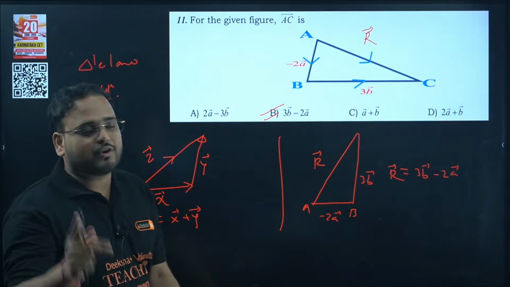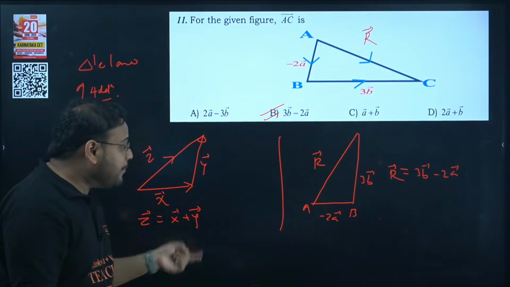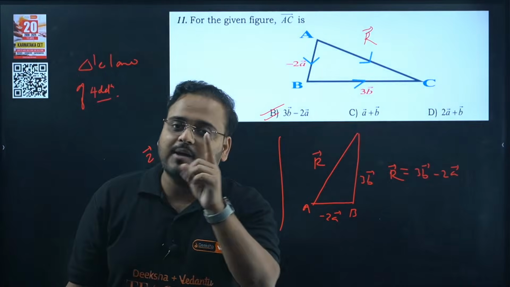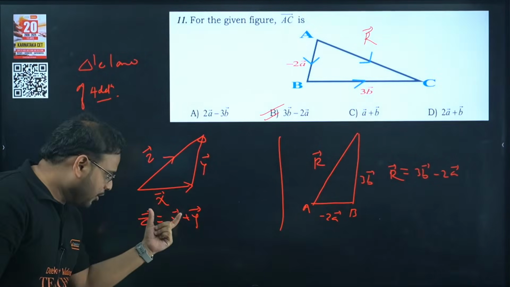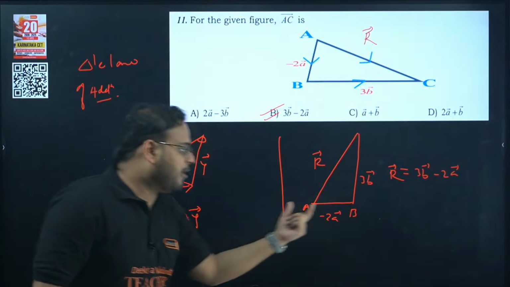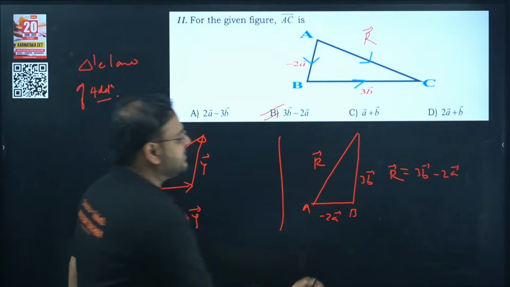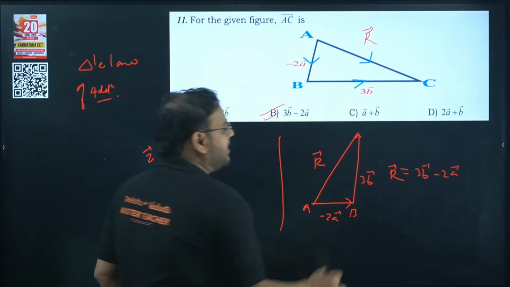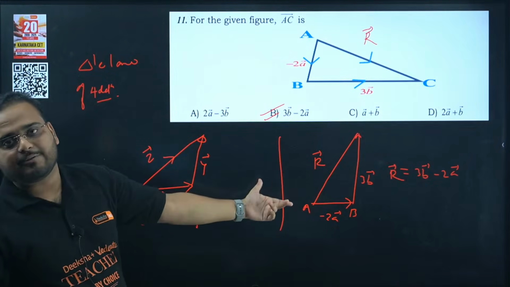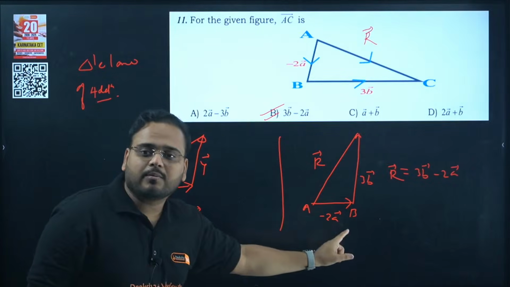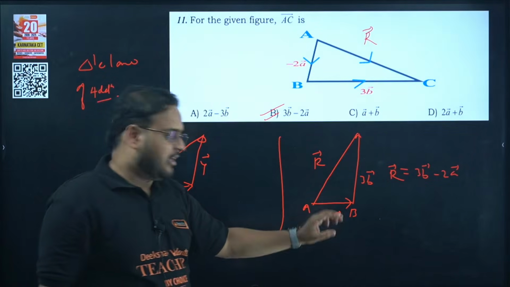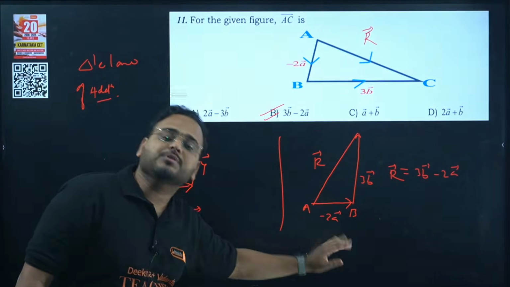Now tell me, did all of you understand this concept or not? Will you make a mistake if the triangle law of addition comes in the examination? Here is the concept. Draw the triangle in the same format. Check the arrow directions. If it is the same, apply directly. If not, make the changes in the arrow direction. If you reverse the arrow, the sign will become opposite to what it is.